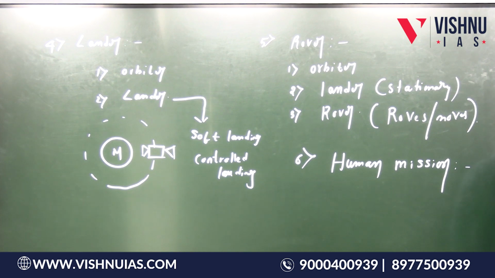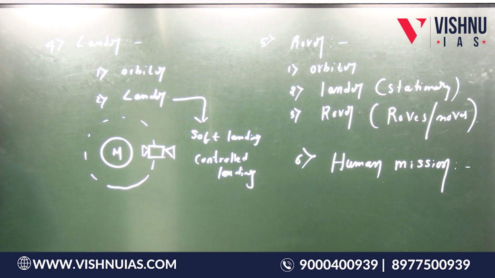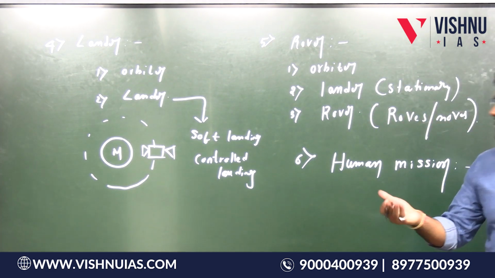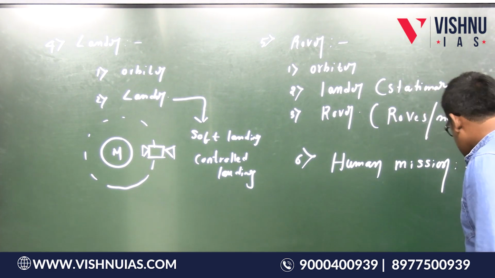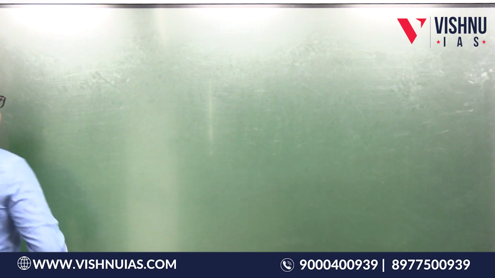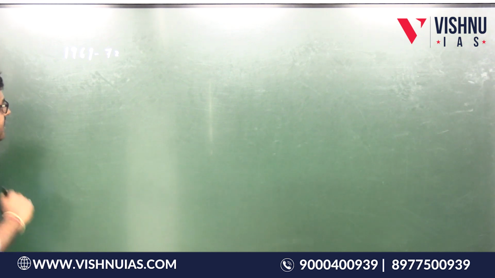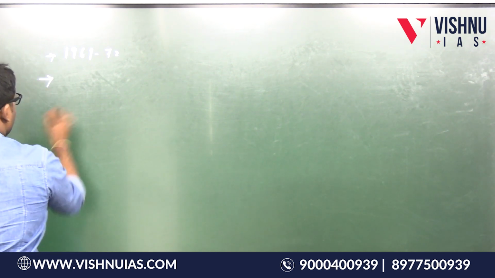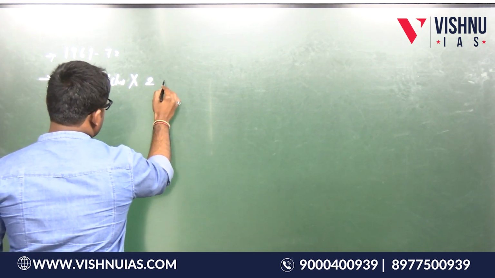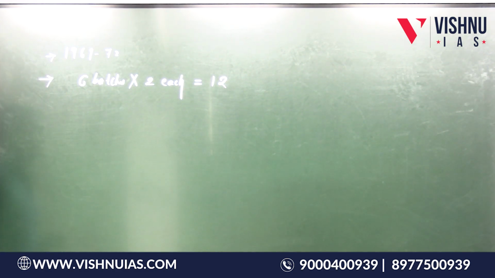The only country which achieved this feat so far is, yes, USA. That means NASA. NASA is the only space agency which achieved this feat of landing humans onto the surface of the moon. Between 1969 and 72, a total of 6 batches of 2 astronauts each. That means it launched 12 astronauts onto the surface of the moon.